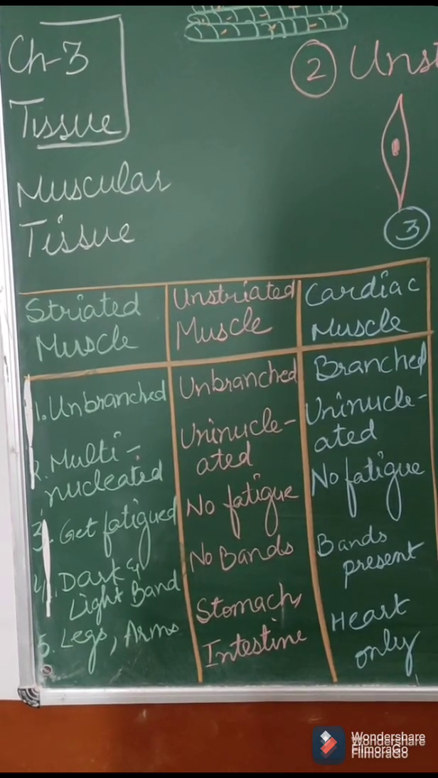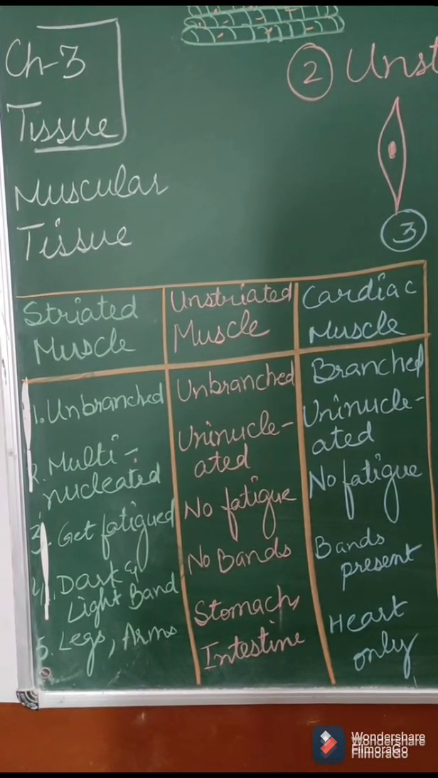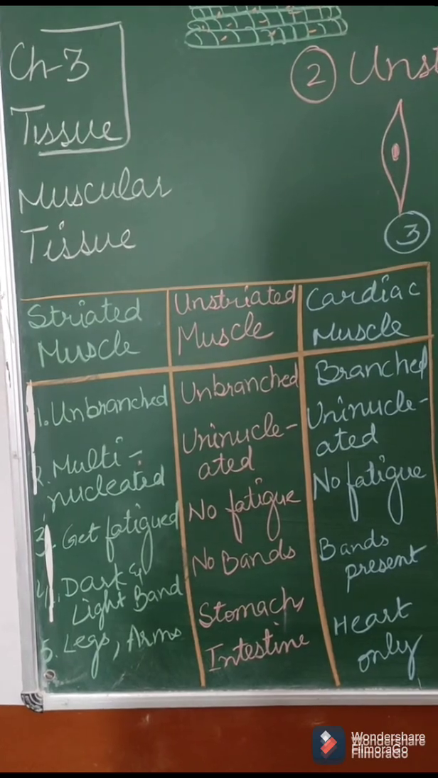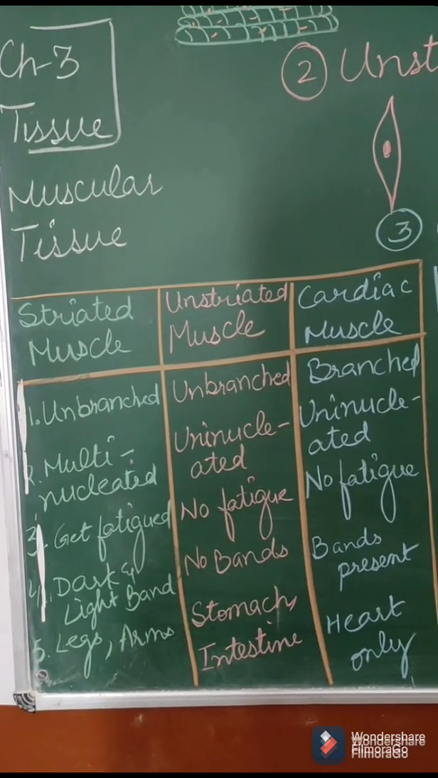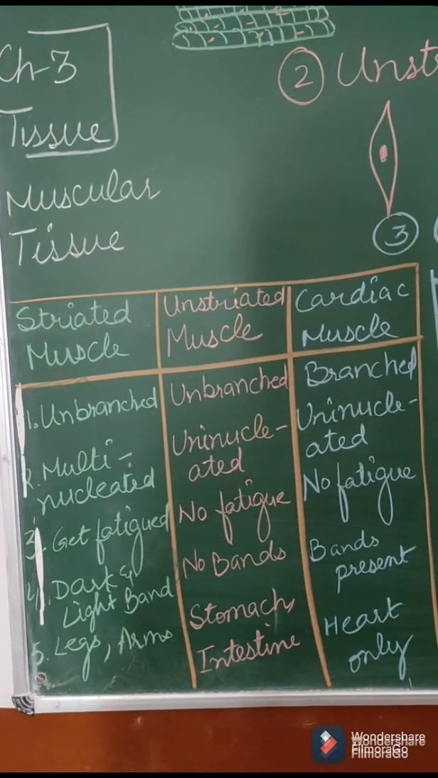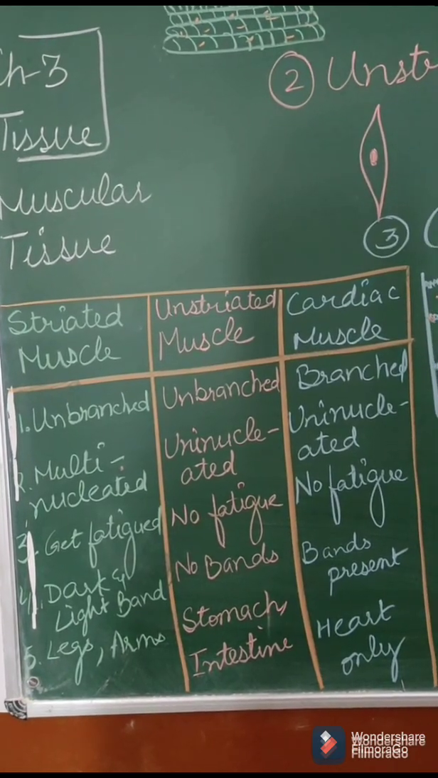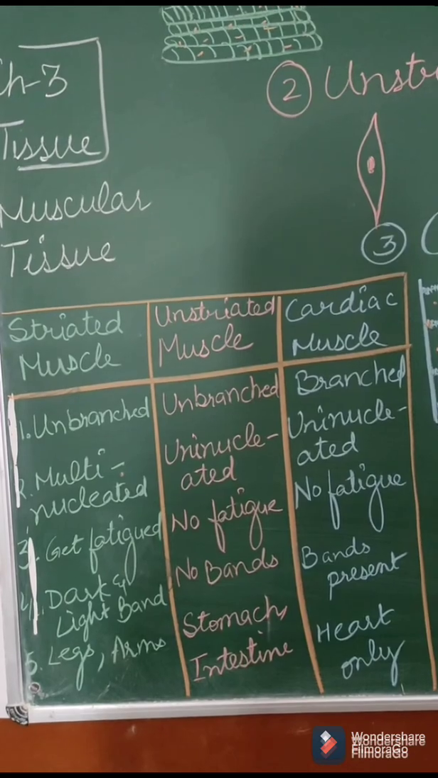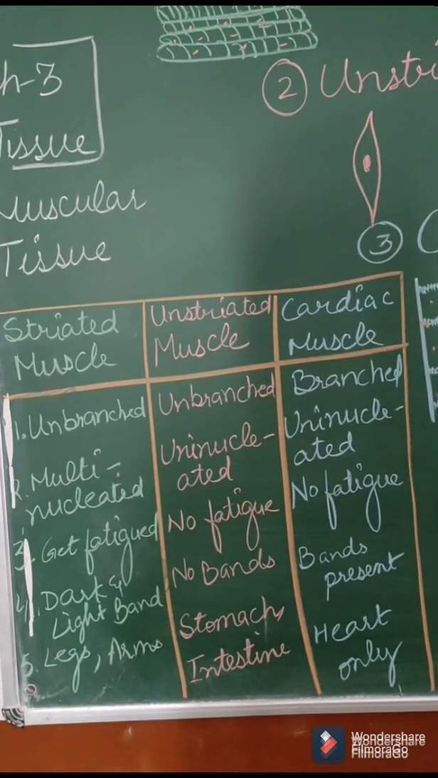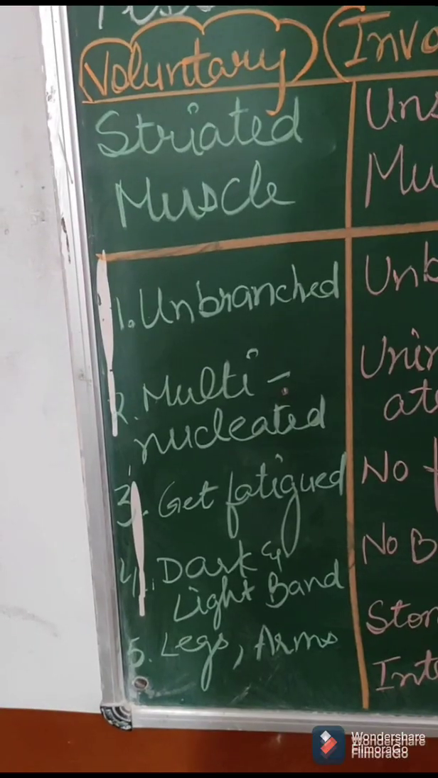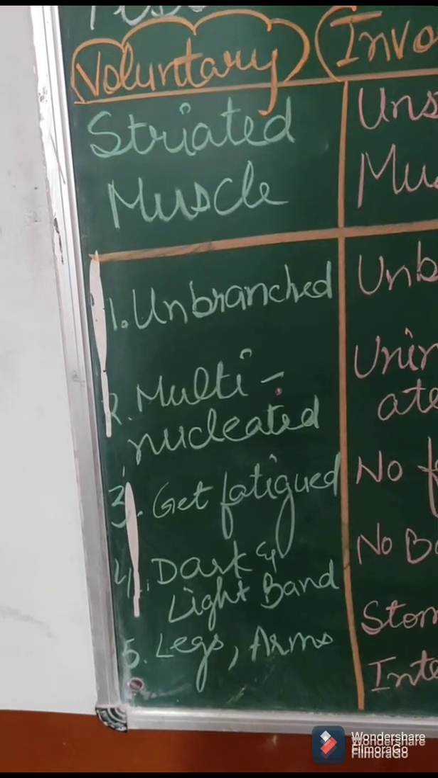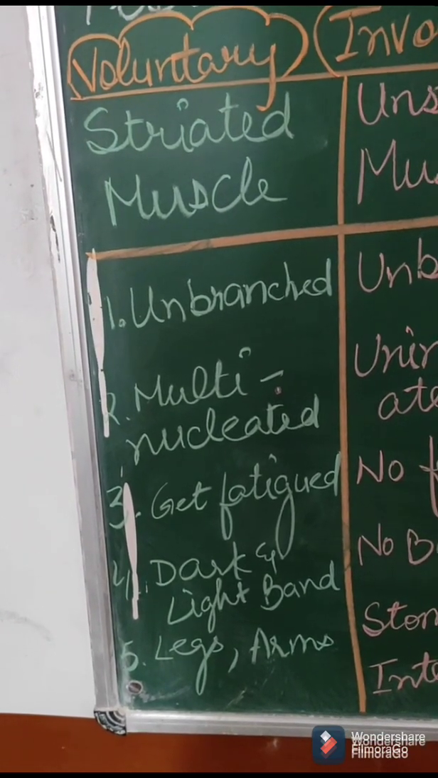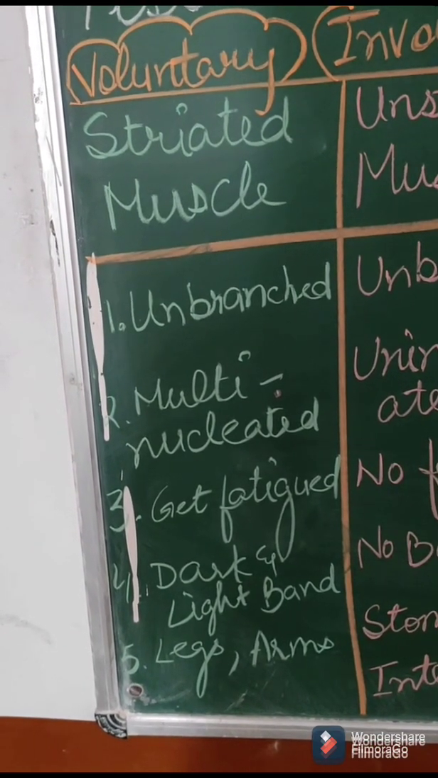In striated muscle, this is found in legs, arms, your tongue. So basically these muscles help you to work according to your will. So this is the reason they are also known as voluntary muscles. The meaning of voluntary is according to your will. Means these are under your control.